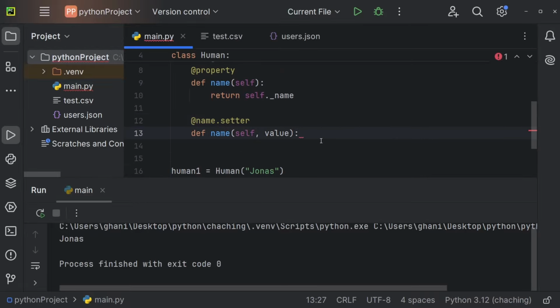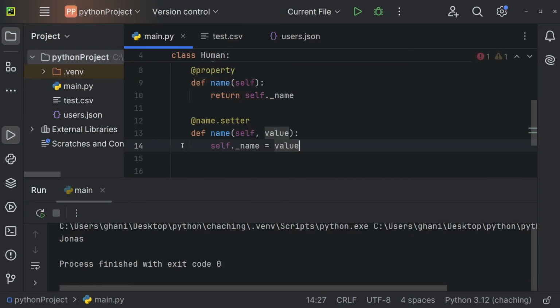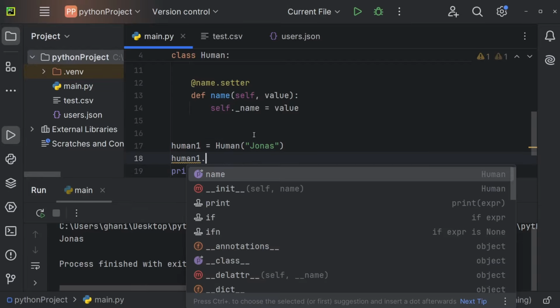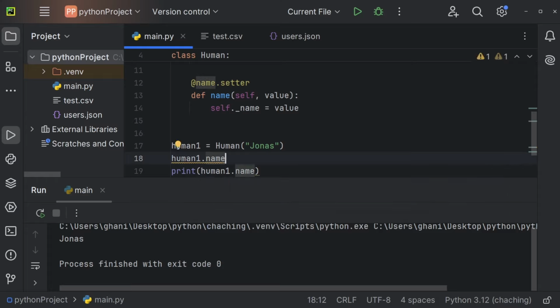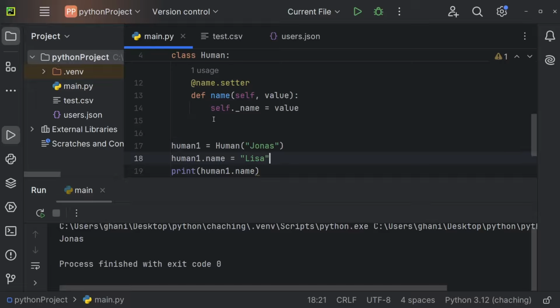And now we can, for example, just say self._name is going to be equal to the value that we pass to the setter when calling it. To now access the setter, I again have to call the object, so human1, followed by the setter name. The setter name is name, so human1.name. And now we can just set the value by assigning it using an equal sign. So the new name could be Lisa, for example. So by doing so, we're accessing the setter and setting the name. And you can see now in the console, we're getting Lisa because we've previously set the name to Lisa.